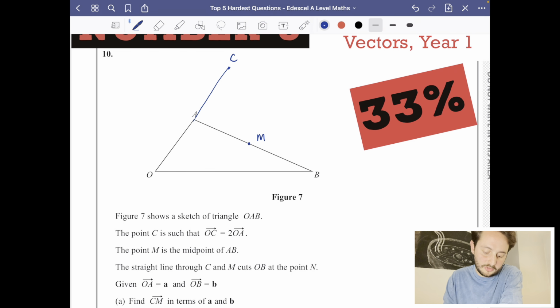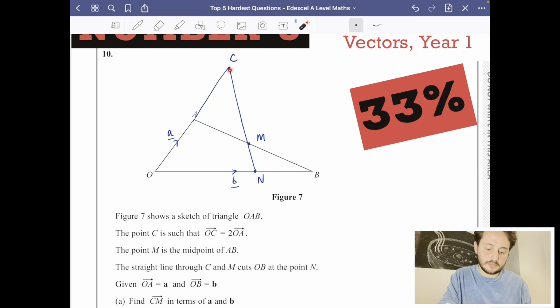And then it says the straight line through C and M cuts OB at the point N. So I'm going to draw a straight line through C and M, and it's going to cut the line OB at N. And this place here is N. And it says, given that OA is equal to a and that OB is equal to b, find CM in terms of a and b.